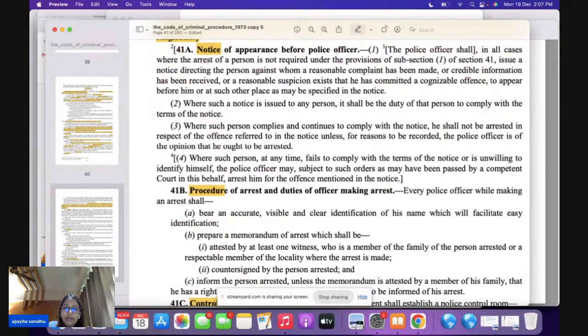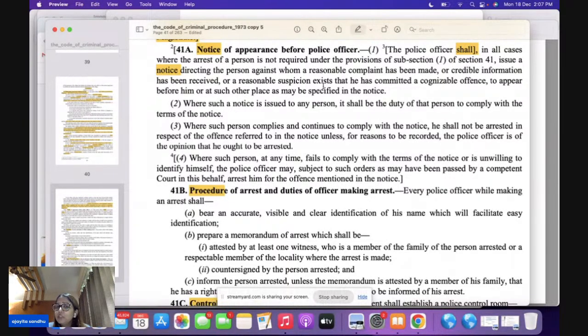Okay, so let's talk about the notice here. 41A, very important. The police officer shall, in all cases where the arrest is not required under section 41, subsection 1, issue a notice to a person against whom RCR has been received.